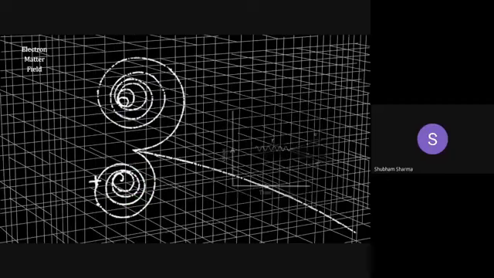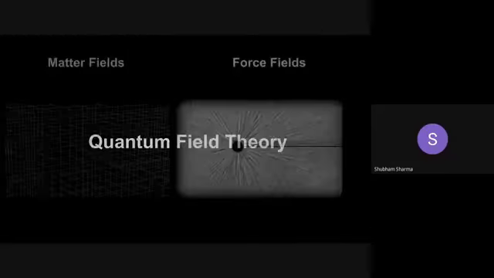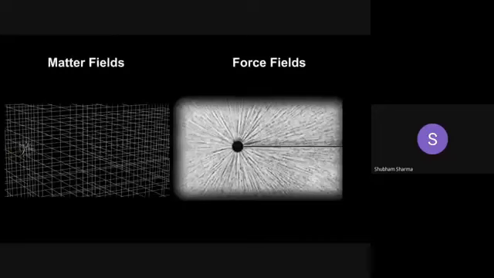A convenient way to illustrate elementary particle interactions is to use Feynman diagrams, invented by Richard Feynman in 1948. Straight lines are for fermions, squiggly lines are for force particle bosons, and the back arrow on a fermion indicates an antiparticle. This is what quantum field theory is all about.